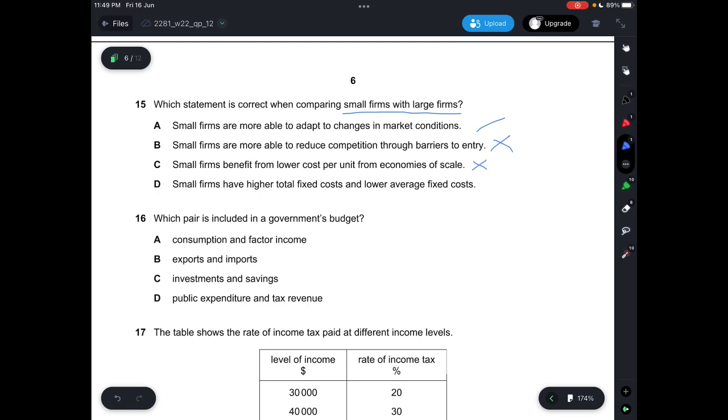Smaller firms will actually have to spend more. And this says small firms have higher total fixed costs and lower average fixed costs, which is not correct. They should have both. Only larger firms will be able to have lower TFC and lower AFC. So answer has to be A.